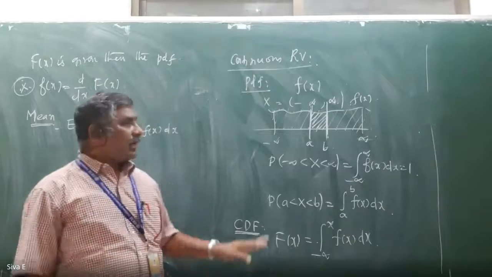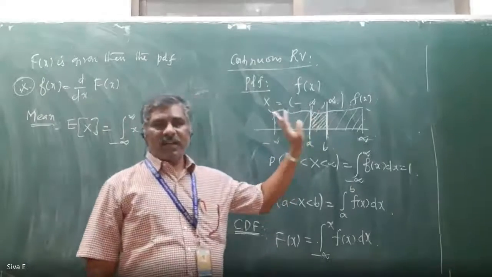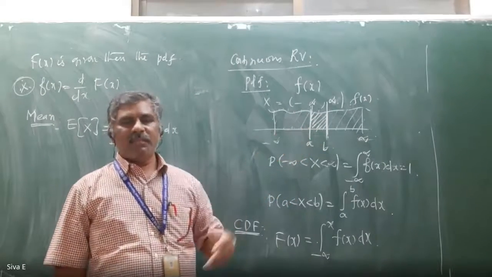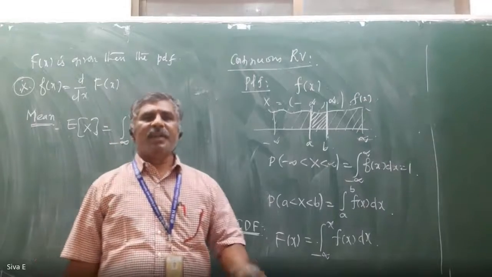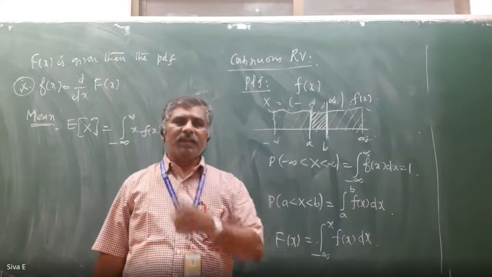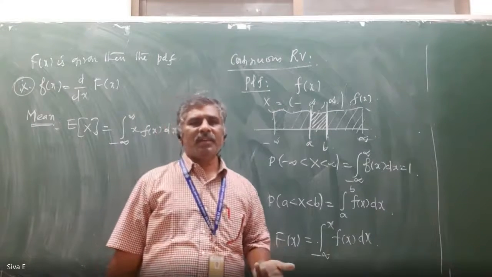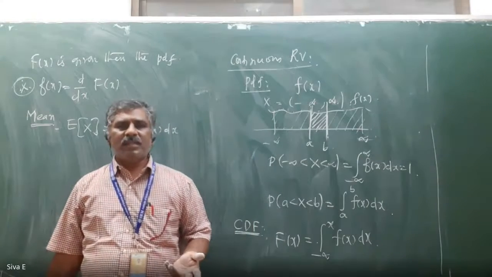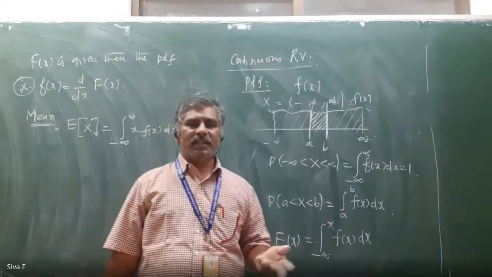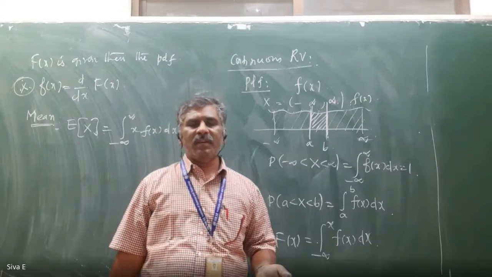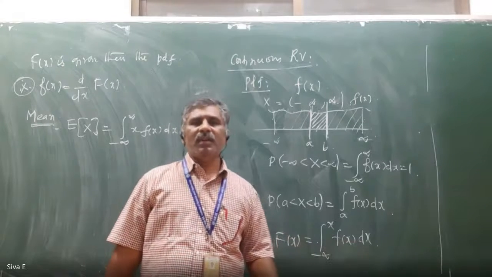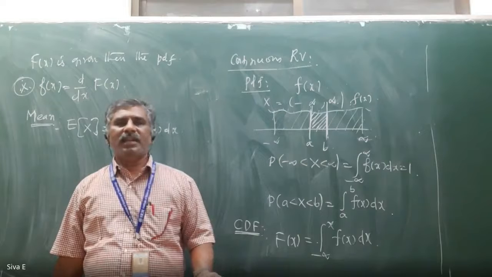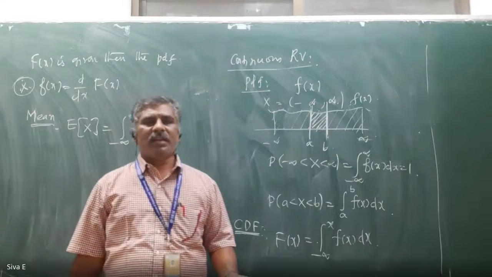If the PDF f of x is given, then it is a continuous random variable. In case the problem gives x and p of x in table format, then it is a discrete random variable. Sometimes they won't mention whether it is discrete or continuous; based on the problem only, you have to identify it.